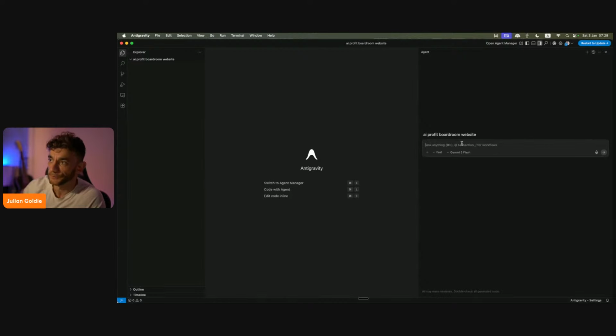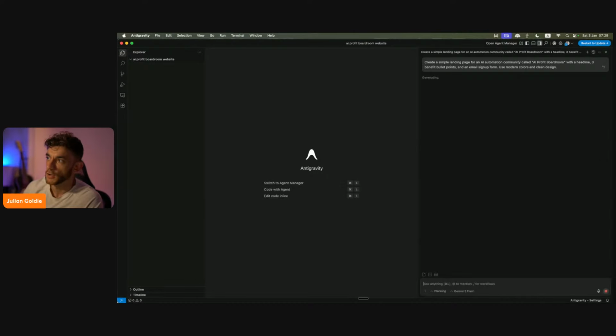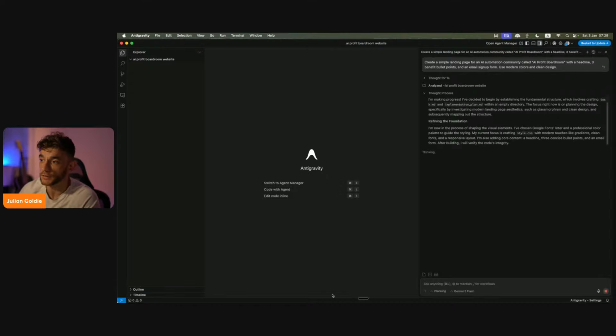And then from here, we're actually going to switch to planning mode, right? Why are we going to use planning mode? The reason that we use planning mode is because we want to plan our project before we build it, right? And again, this applies to games, websites, apps, etc. So if we just hit enter now, that's going to start planning the project and building out a to-do list with Google Antigravity whilst I'm talking to you, right?